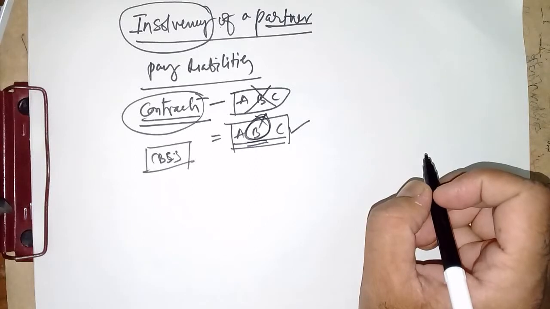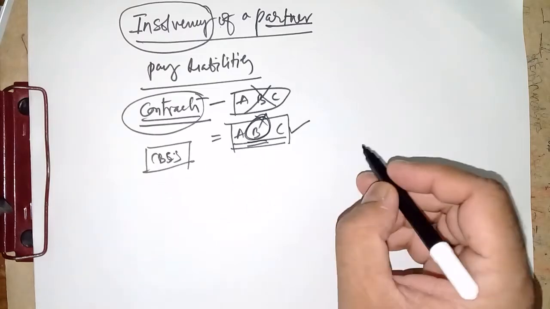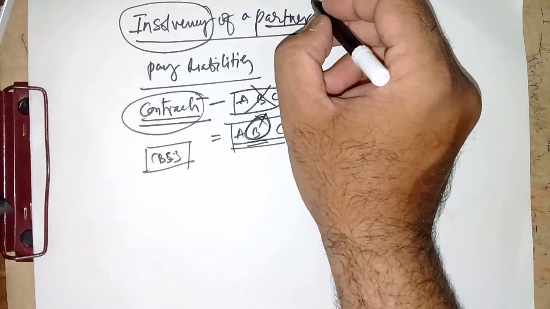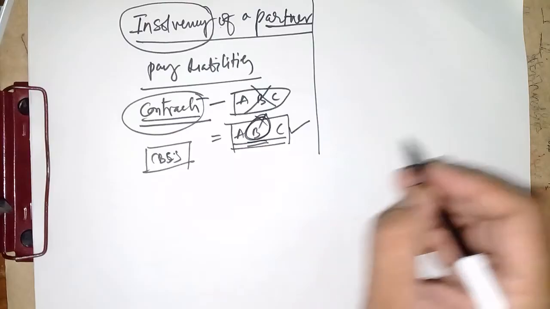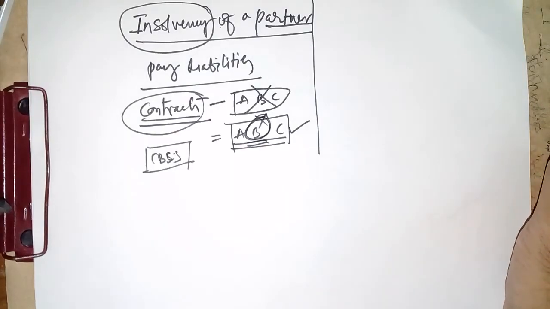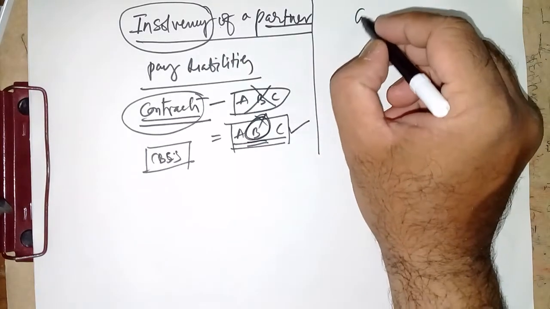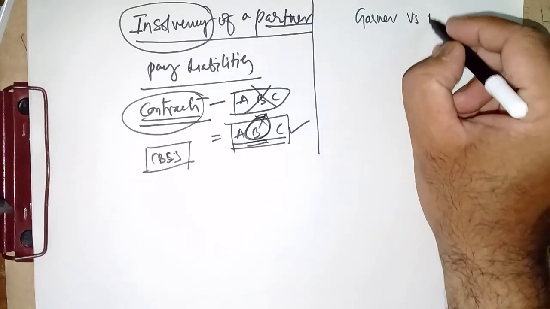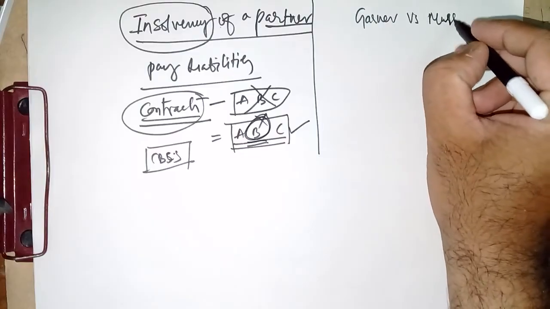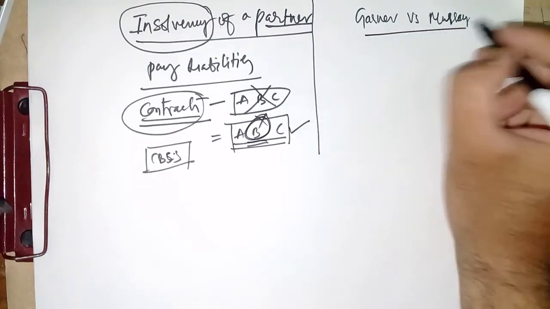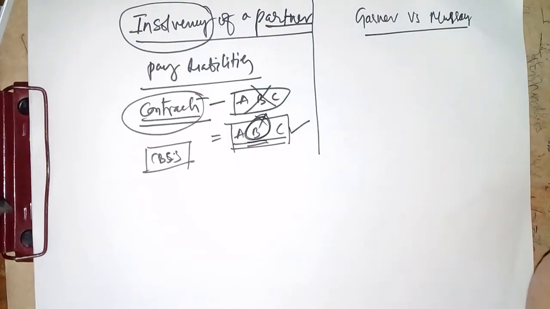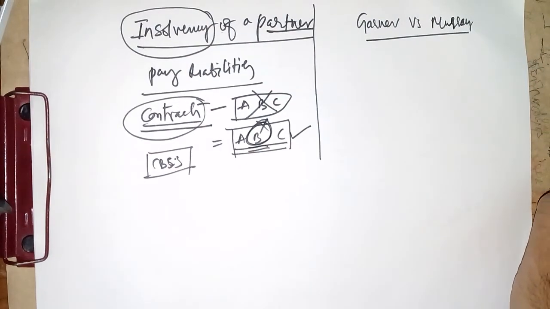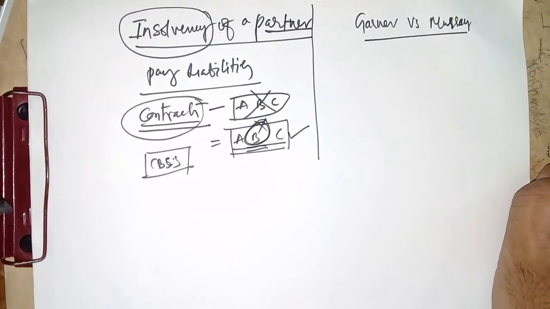So, when one of the partners becomes insolvent in treatment in this concept, we must understand the most important case law. The case law is Garner versus Murray. What is this case law? I will explain the concept of the case law Garner versus Murray.